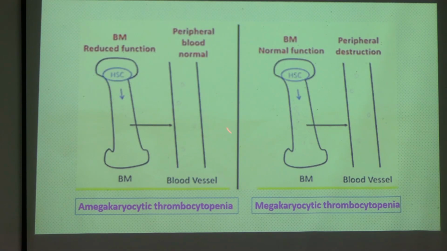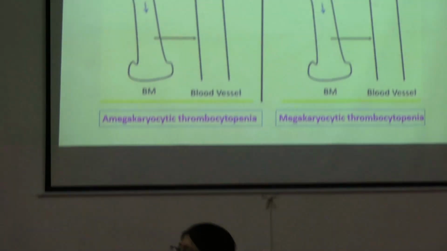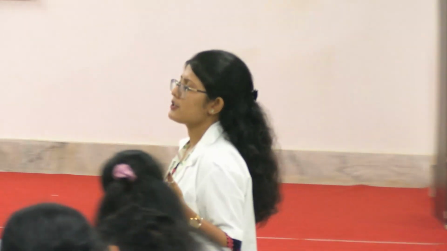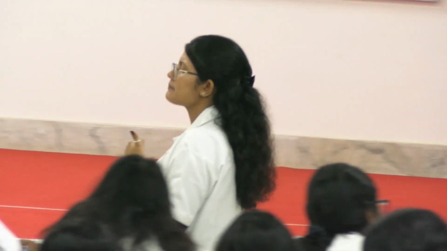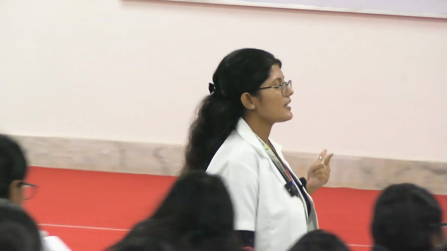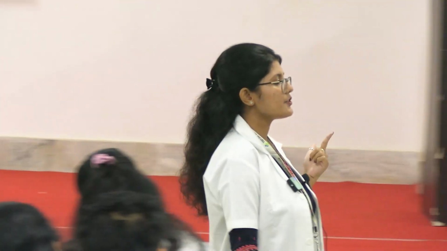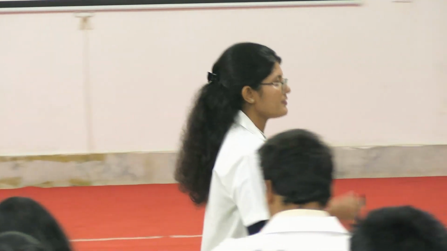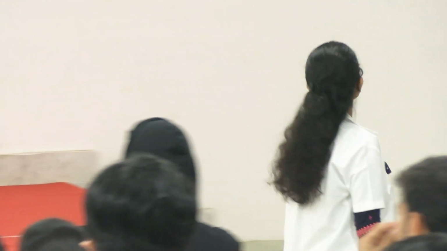Now what is happening? The bone marrow is producing abundant megakaryocytes, but whenever the platelets are produced into the blood vessel, they are getting destroyed. How are they getting destroyed? Maybe by autoantibodies, that is immune thrombocytopenic purpura, ITP; maybe by a bacteria, that is in HUS, hemolytic uremic syndrome; or maybe by a thrombus, that is TTP. We will read the individual thrombocytopenias.